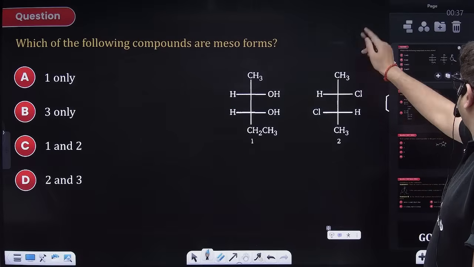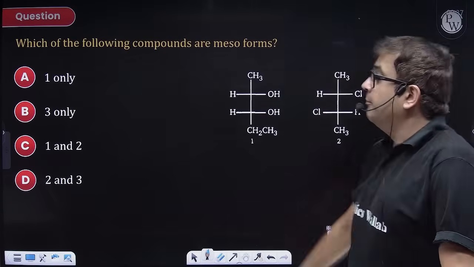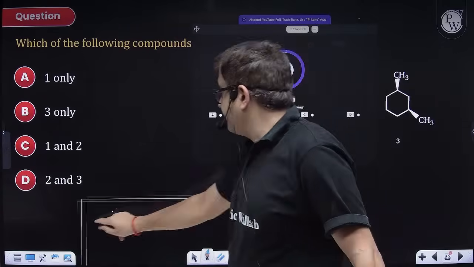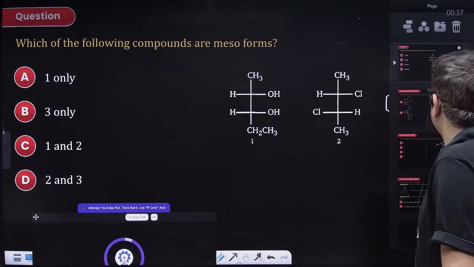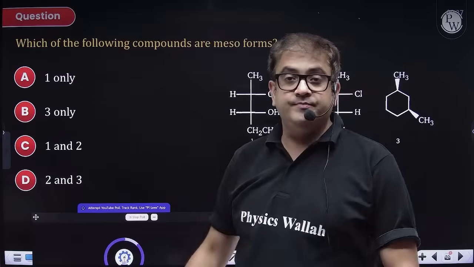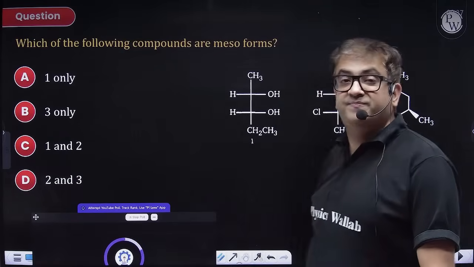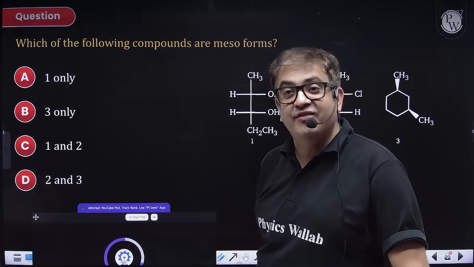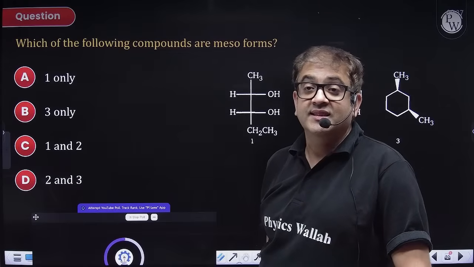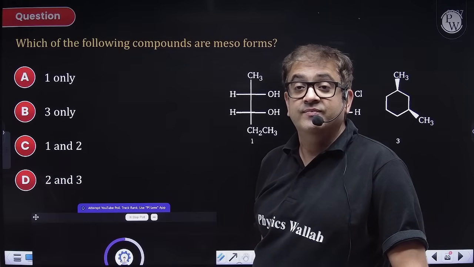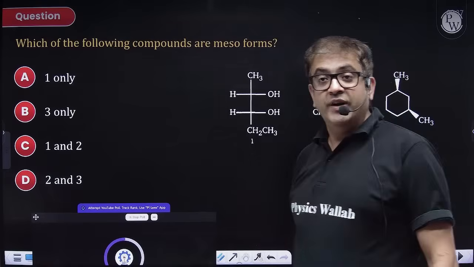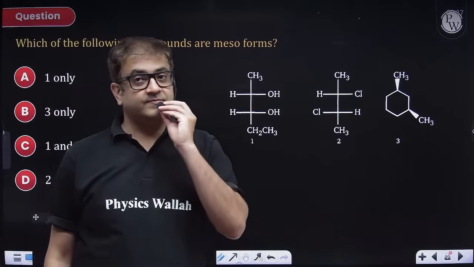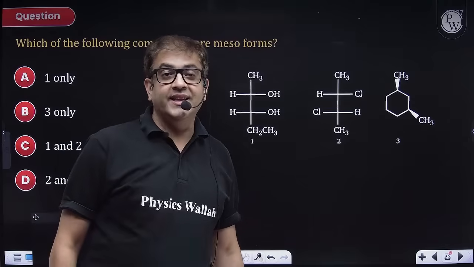Moving to the next one, meso form. Your time starts now. Meso form, beta. What is it? Yes, gauche effect due to H bonding. Yes, beta. Yes. Okay, moving to the next one, guys.